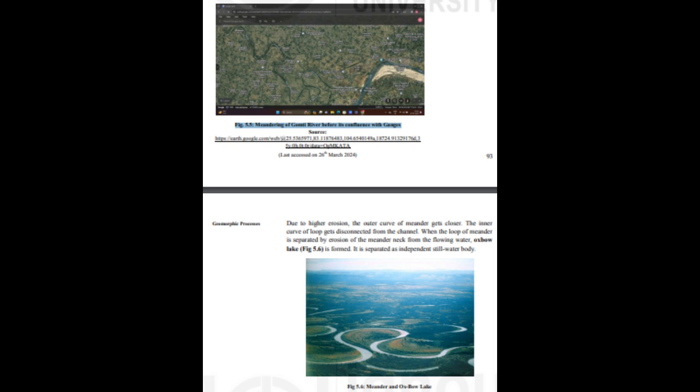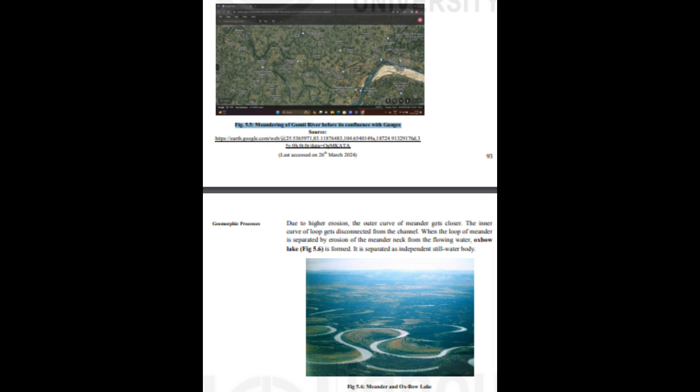Meander, Fig. 5.5, is an erosional cum depositional landscape. Erosion at one bank is associated with deposition on the other. At the erosional bank, river water depth is more and a cliff-like feature is created. At this place, the slope is concave. It is also termed a cut bank. On the other bank, deposition is prominently observed. Water depth is low and it is called a point bar. At this place, the slope is convex.